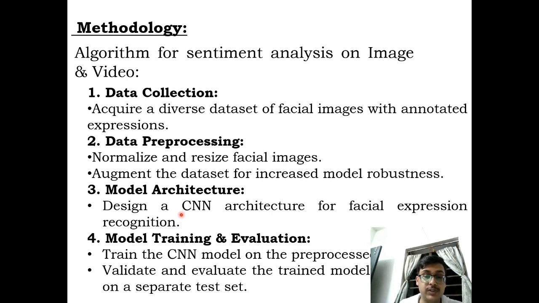Model training and evaluation. We train the CNN model on the pre-processed data set, validate and evaluate the trained model on a separate test set. So basically we create two datasets, one is training dataset and one is testing dataset. We train using the training dataset and later on test it with the testing dataset. This is all to create the score and find the accuracy of this model before we move on to the real life testing. Now moving on.